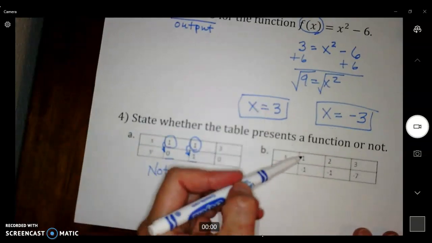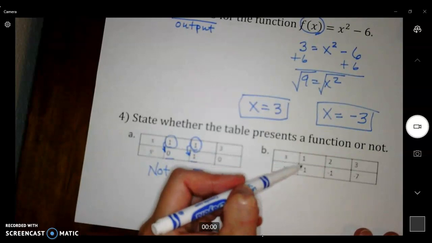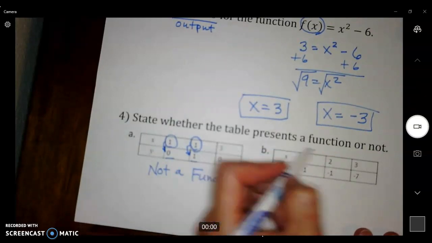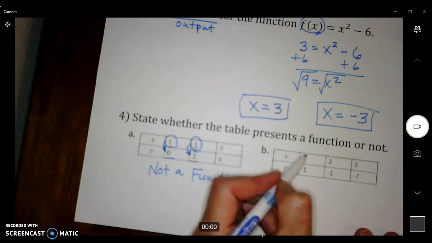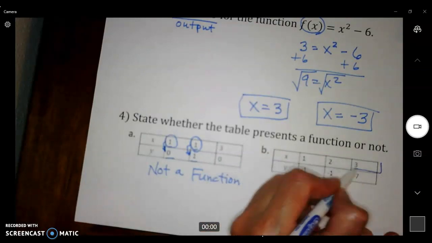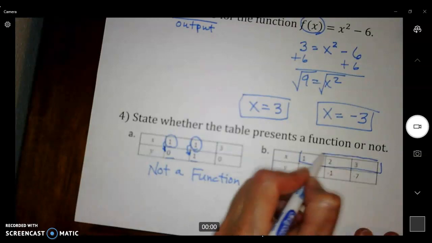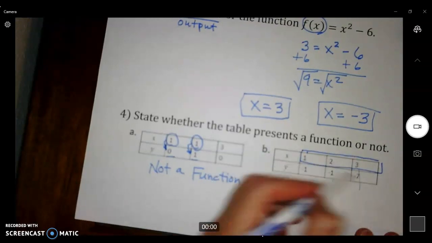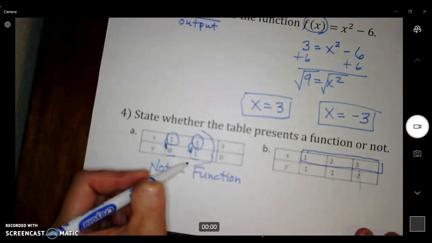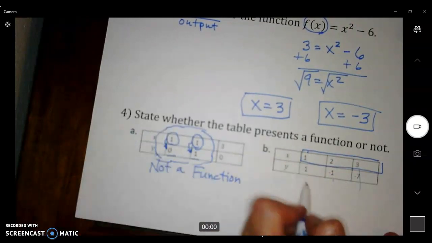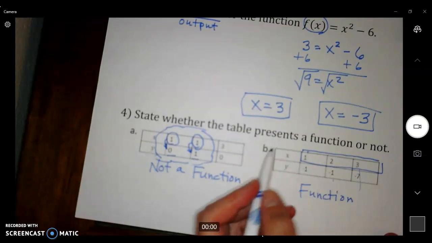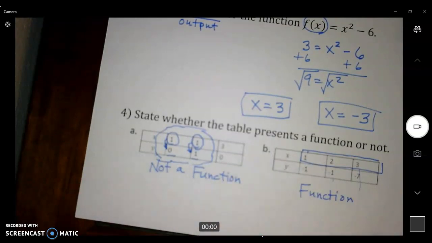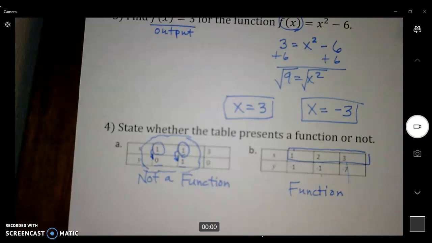Here's another one. This time the first Pepsi button goes to -1. All right, this is good. And this is like a second button, also going to -1. But they're not repeated anywhere else, so all of these here are unique. All of my inputs have one output. Okay, it's this scenario here that's the problem. So this one is a function. This is okay. This is like having 2 Pepsi buttons on the machine. As long as they're each giving you Pepsi, it's okay. If they gave you different results when you press the button, then it would be not a function.